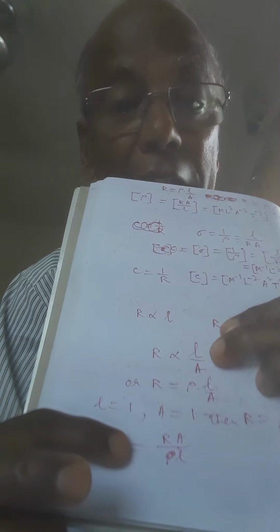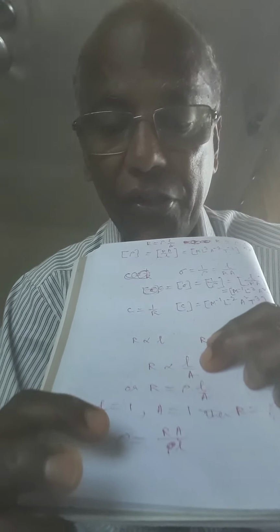Now, unit of specific resistance. So we can write rho is equal to RA by L. R is equal to rho into L by A. Therefore, rho is equal to RA by L. So from that we can decide the dimension and unit of specific resistance.